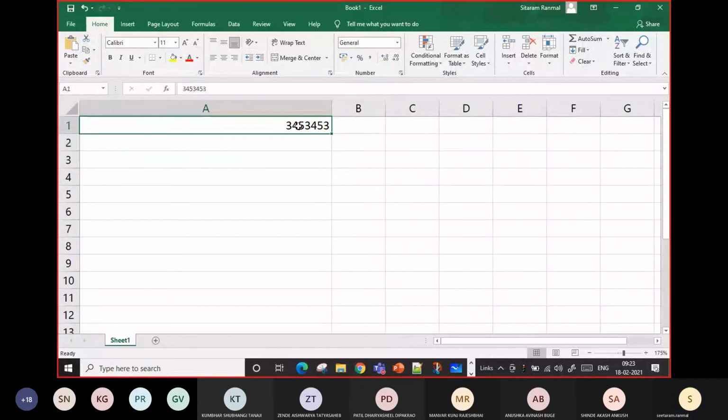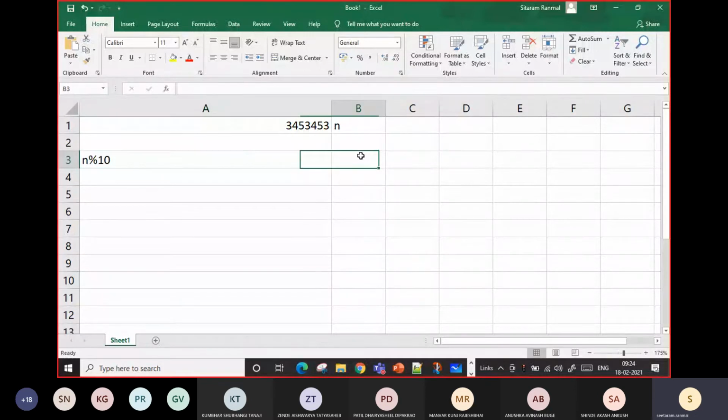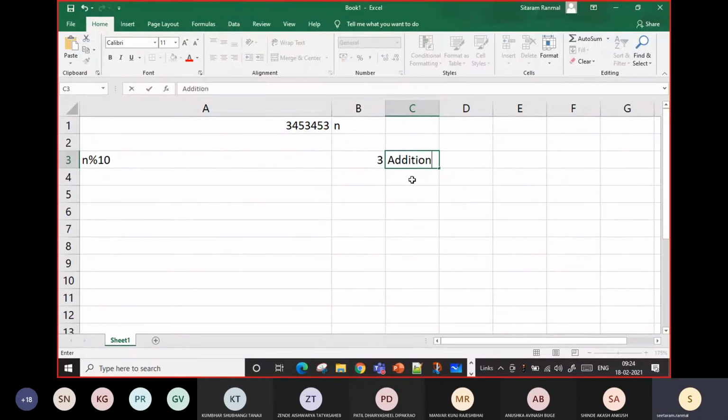Means what you are doing in the first step in your brain, if this is equal to n, then for the first digit you are finding the last digit, n percent 10, which will become 3, and you are adding it into the addition.